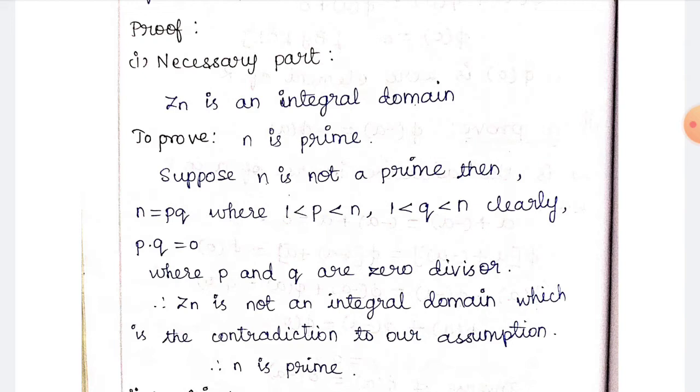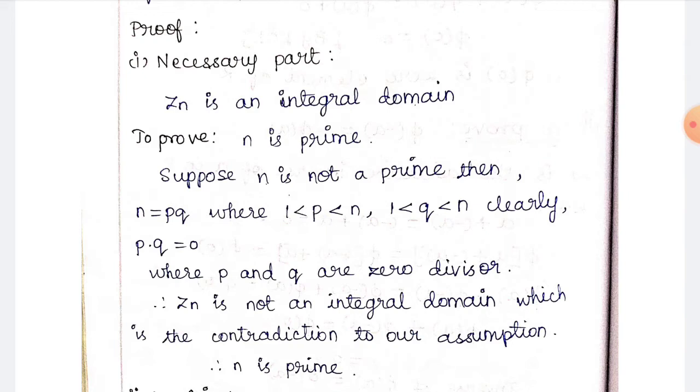So clearly p times q is equal to 0, because n is equal to pq means pq divides n, so the remainder will be 0. So p and q are zero divisors.